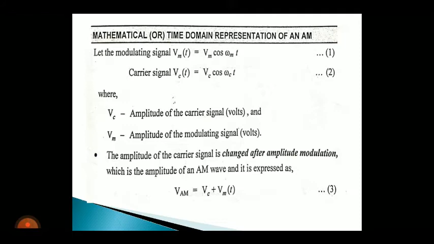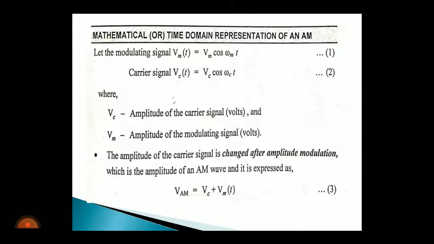And the carrier signal is represented by Vc of t equals Vc cos omega ct. Here Vc represents the amplitude of the carrier signal. And the amplitude of the carrier signal is changed after amplitude modulation. Carrier amplitude only varies.